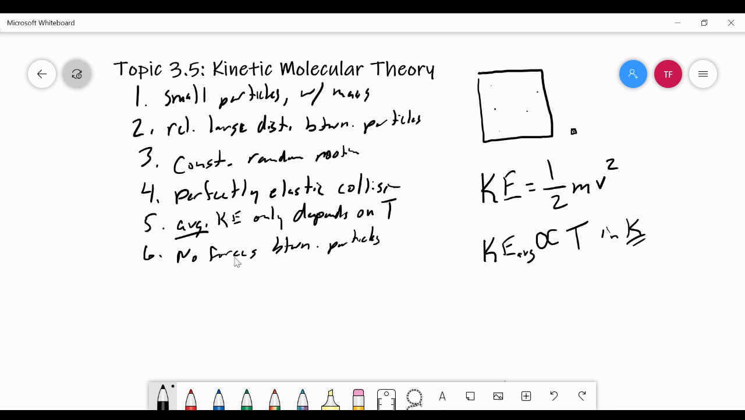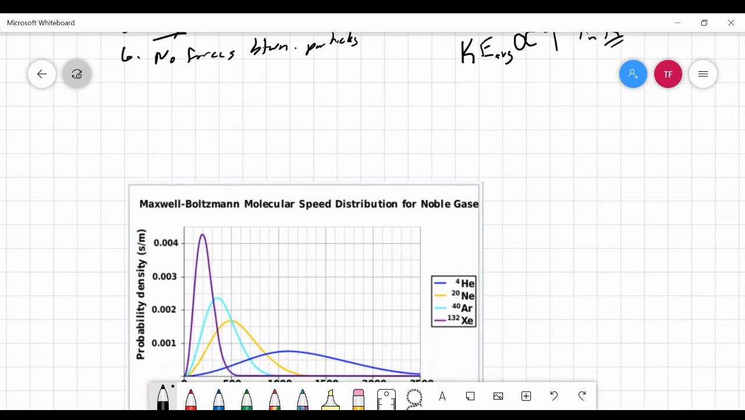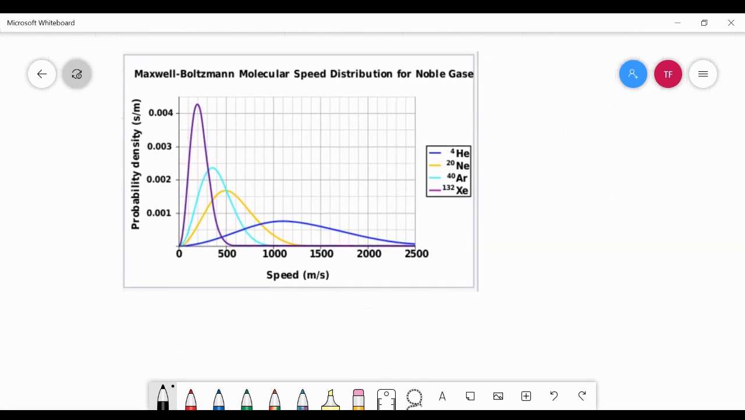So these are the 6 postulates, or the 6 statements, of the kinetic molecular theory, which all have consequences, of course. One last thing I want to show you is just a graph called the Maxwell-Boltzmann distribution. And what I have here is a graph of helium, neon, argon, and xenon, all at the same temperature.